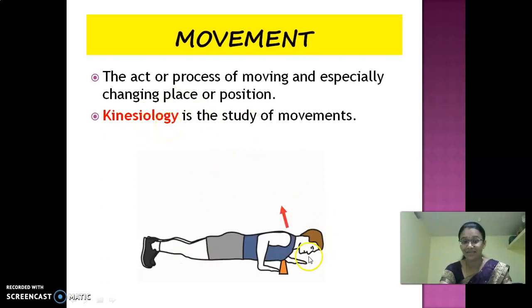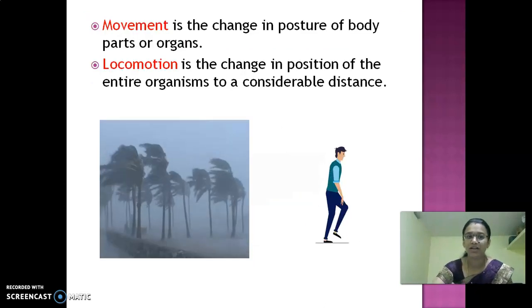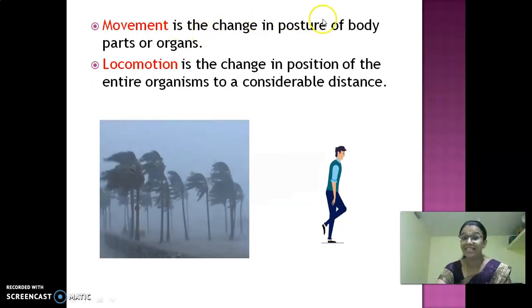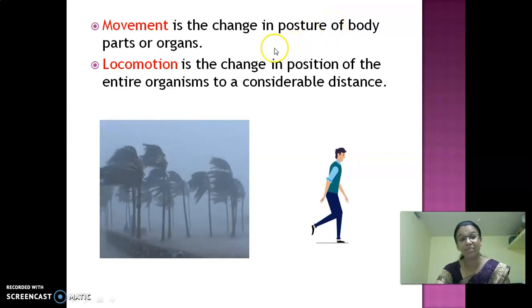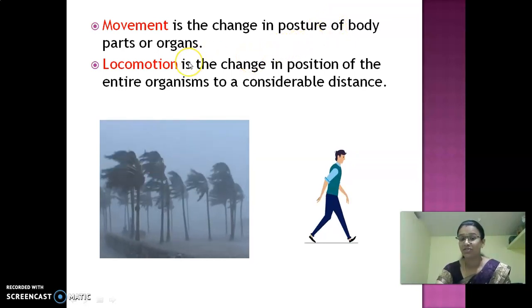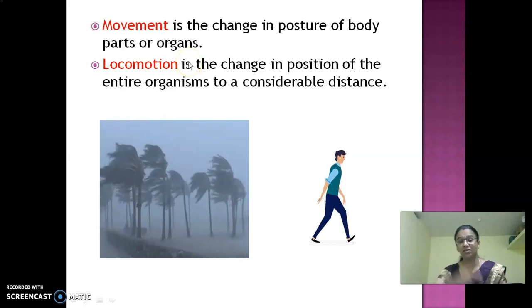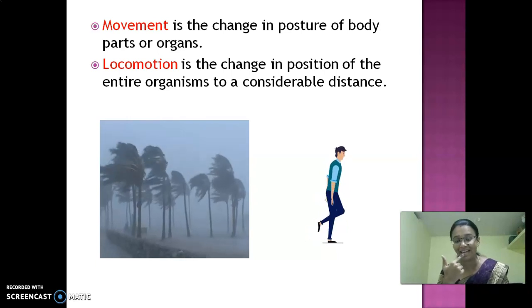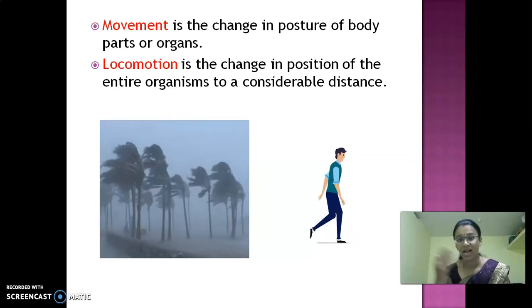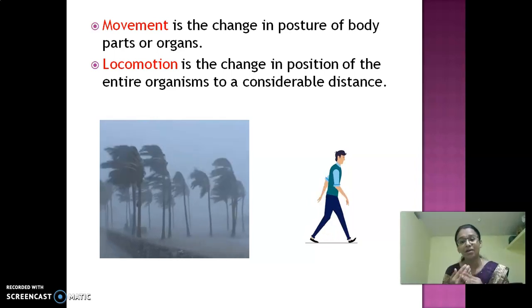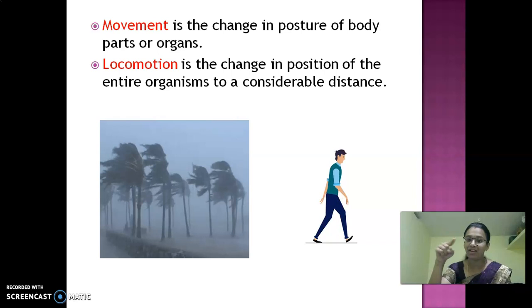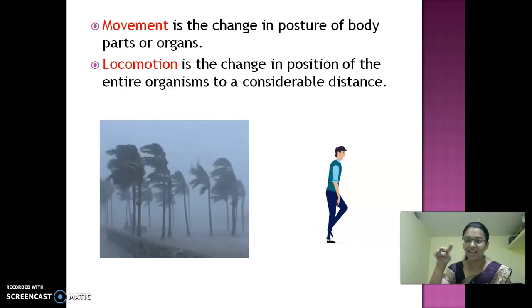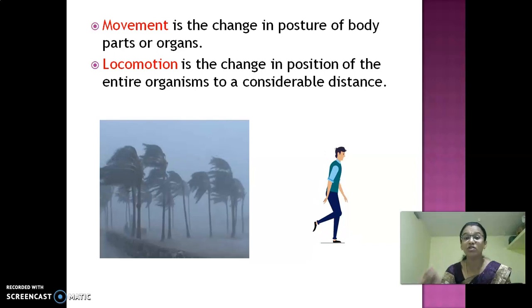Look at this picture. He is moving, right? He is doing some exercise and he is moving front and back. And then look at here. Movement is the change in posture of the body parts or organs. So if an organ moves, it is also a movement. If I am talking, my mouth is moving here and there, right? So this is also called a movement. I am shaking my hands. This is also a movement. I am shaking my finger, up and down, left and right. So this is also a movement.